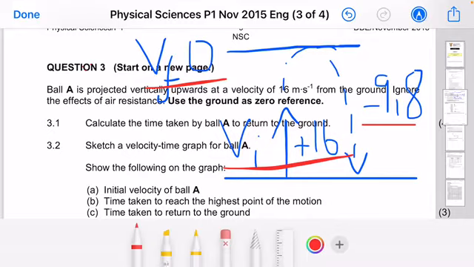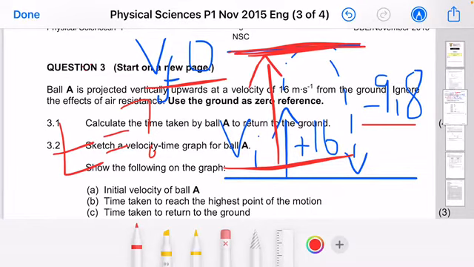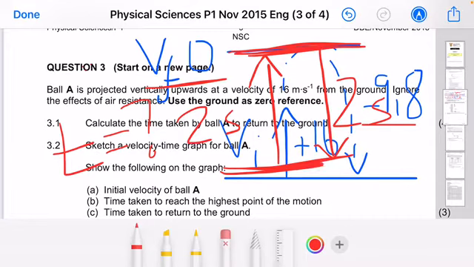Okay, so we need to calculate the time taken by this object to reach its maximum height. We know that the time taken by the object to reach its maximum height is the same time the object takes to reach the ground of the position where it was initially projected vertically upwards. So guys, if it takes 2 seconds for it to reach maximum height, it's going to take 2 seconds for it to reach that level or the ground from where it was projected.